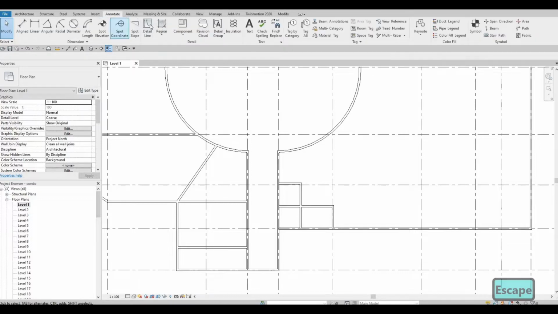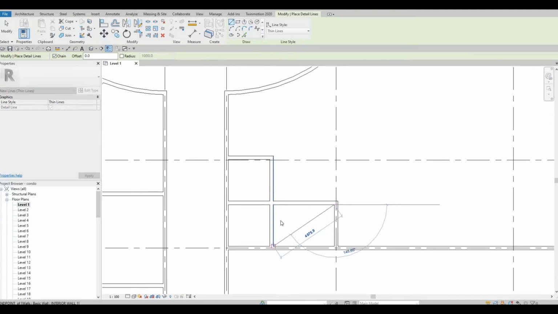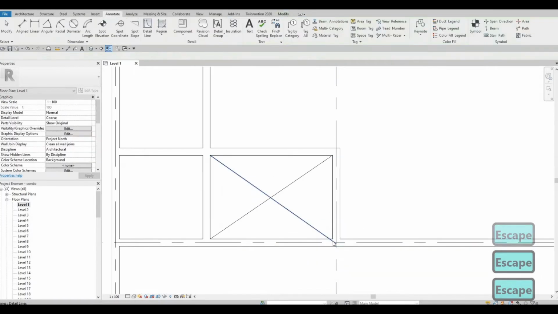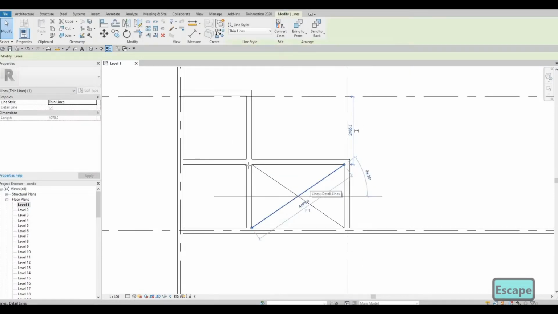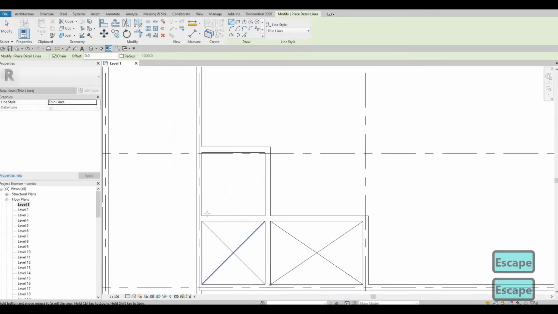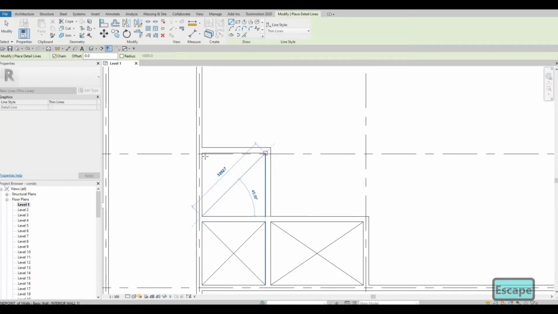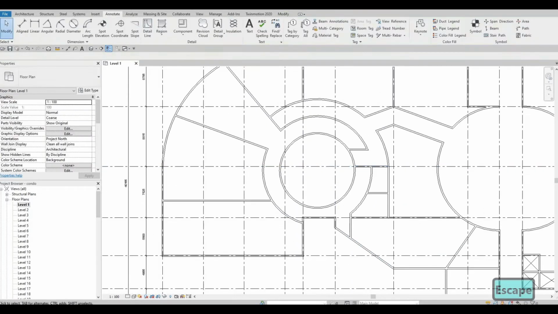What we could do is go to annotate, detailed, and then we could just add in our X mark right here. And then we're going to add an elevator door later on. So at least everybody knows where the elevator is. This will be stairs area. And then here, what we could do is we could just start dividing the space here.